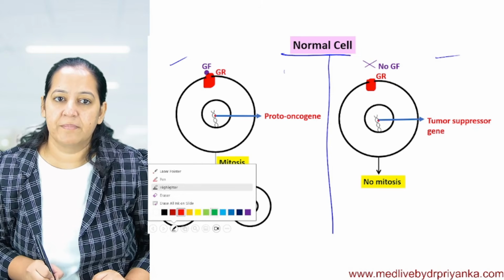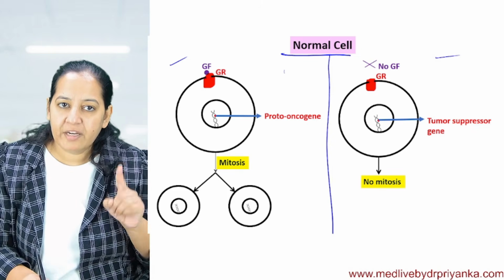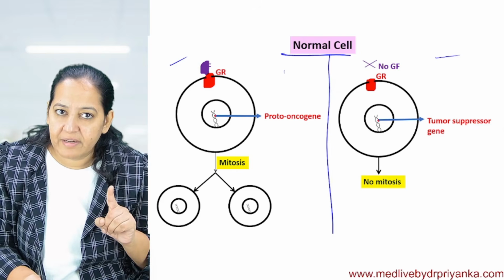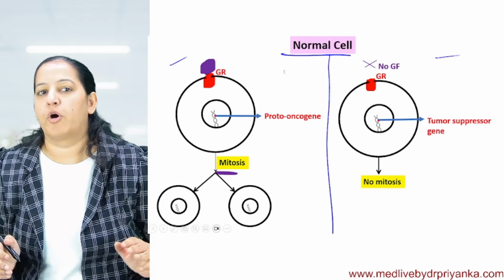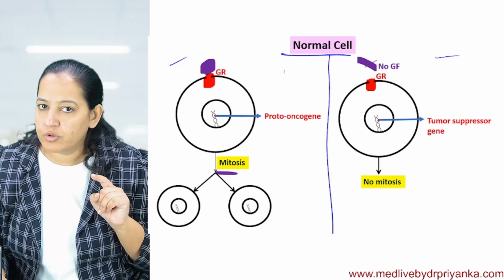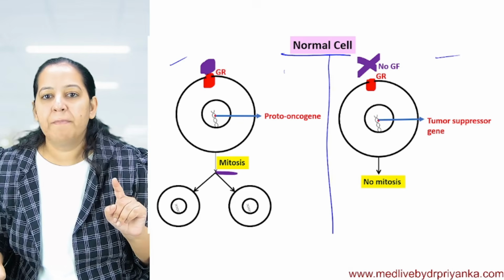Now see the first diagram. See the difference between the two diagrams. When growth factor comes and binds with the growth receptor, the cell undergoes mitosis and two cells are formed out of it. When growth factor is absent, mitosis doesn't occur.